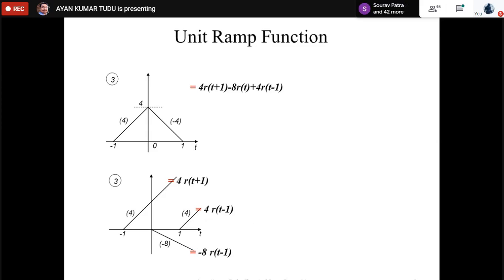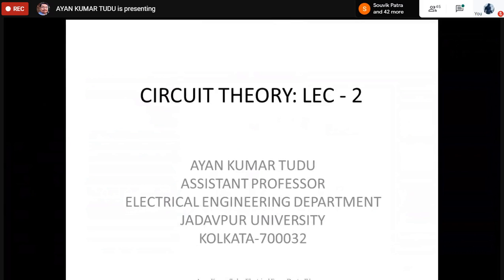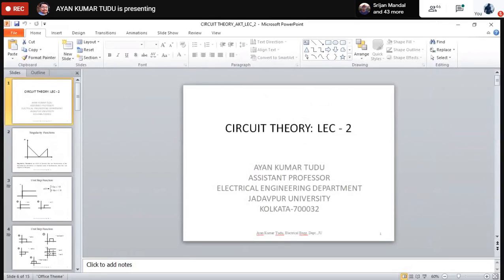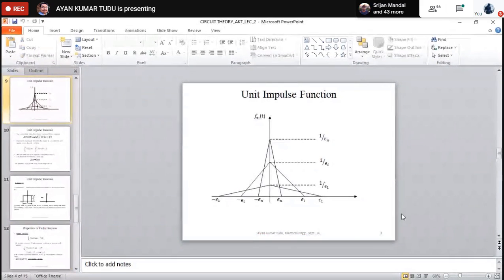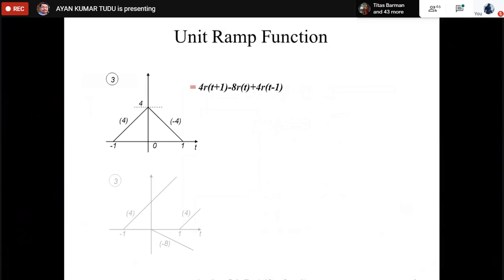Okay, with these things we'll be able to see that... then the upper part is wrong. Which one? Yes, sir. It is written 8t, it would be 8t minus 1, I think. Okay, let me see again. It is 8r(t), it will be minus 4r(t minus 1), not that minus 8r(t). Which one? Hello? In the upper equation.